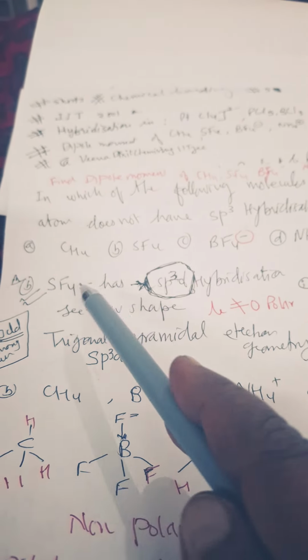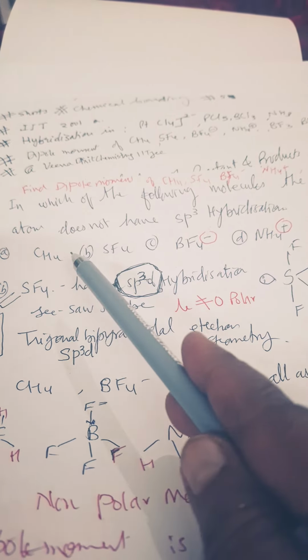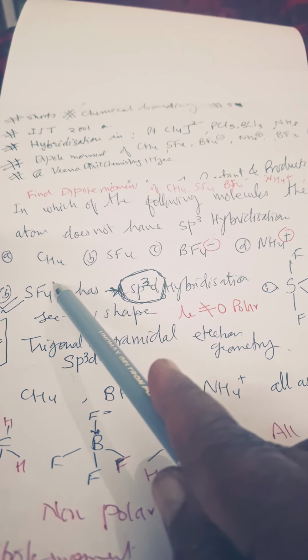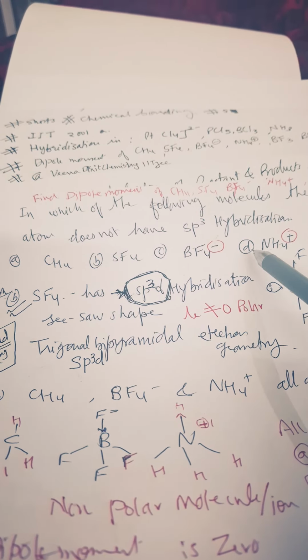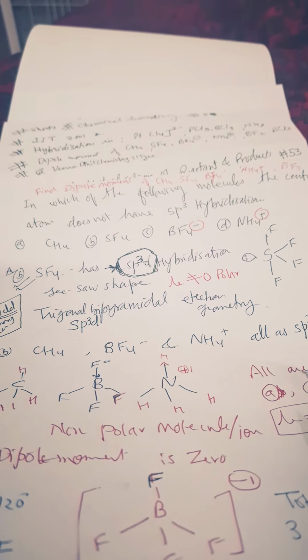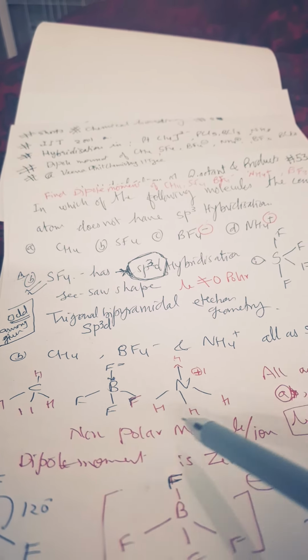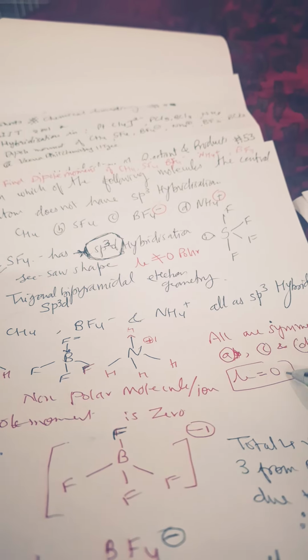So first of all we will go for methane, SF4, BF4-, and ammonium ion. Among these, A, C and D are sp3 hybridized, with regular tetrahedron geometry, and they are symmetrical as well as non-polar molecules because mu is equal to 0 here.